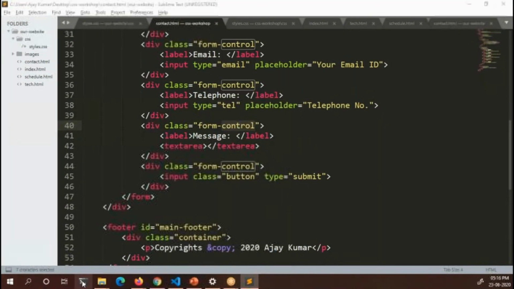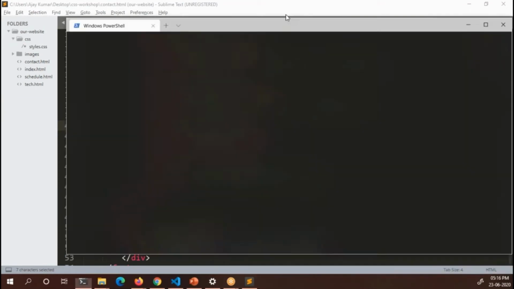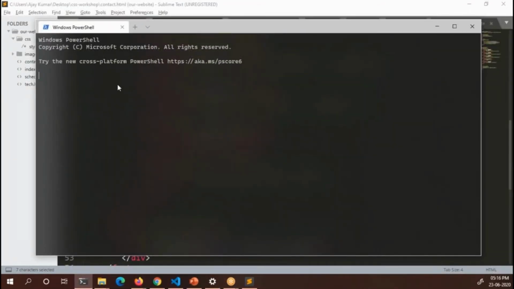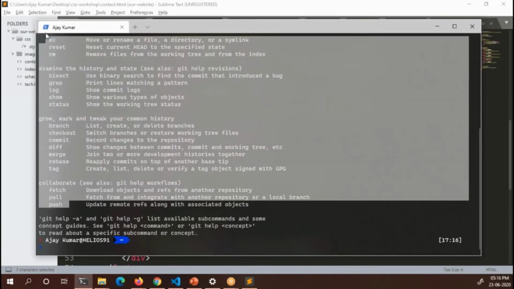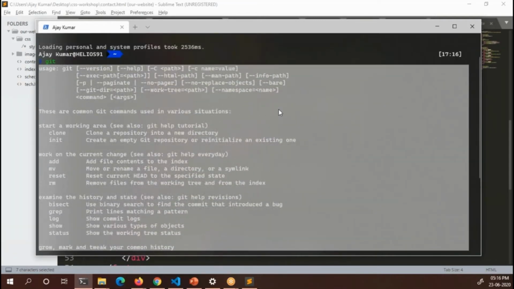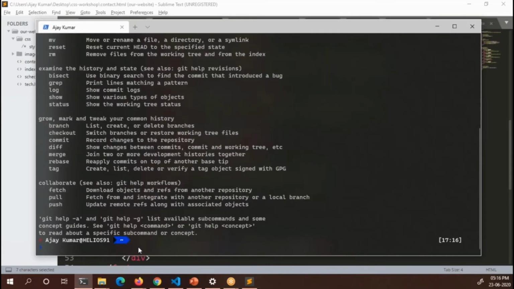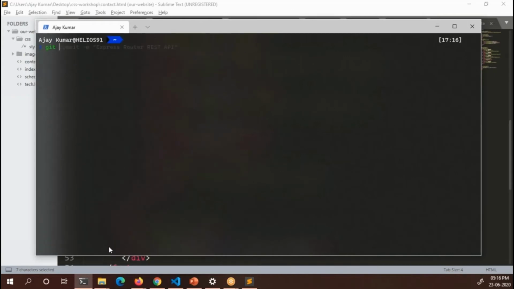I'm opening up a terminal here. A normal command prompt or PowerShell window will work. When I type git, you will see some commands, which means that you have installed Git. Or you can simply type git --version, which will show you the version of Git that is installed in your system.